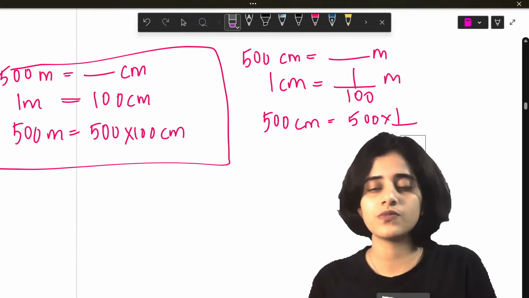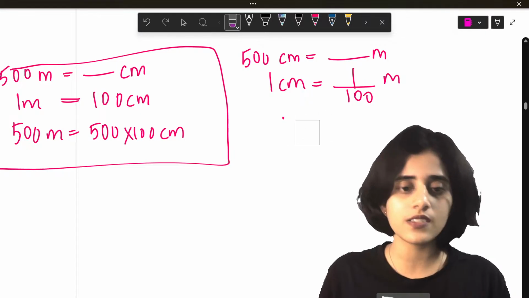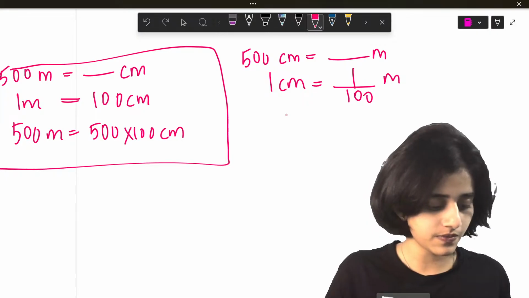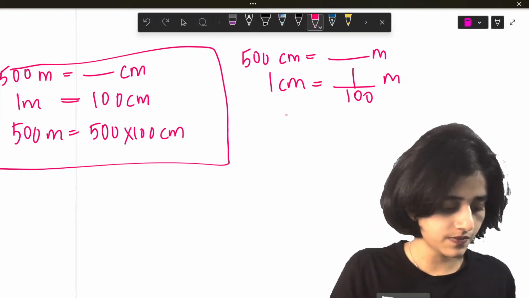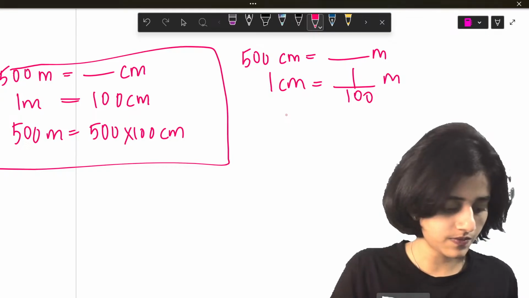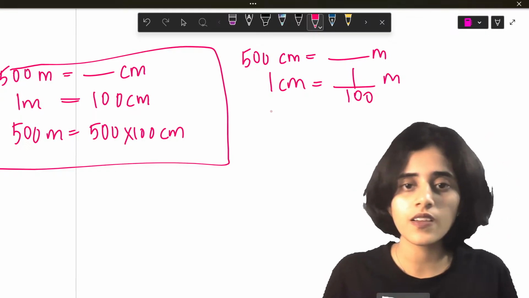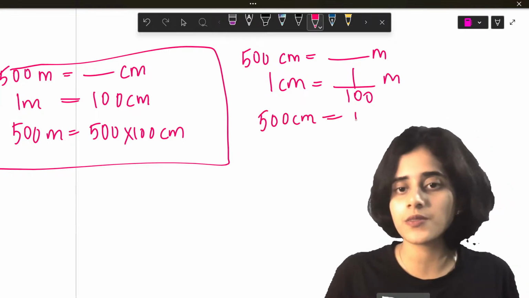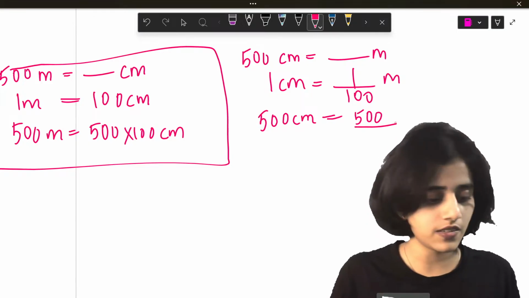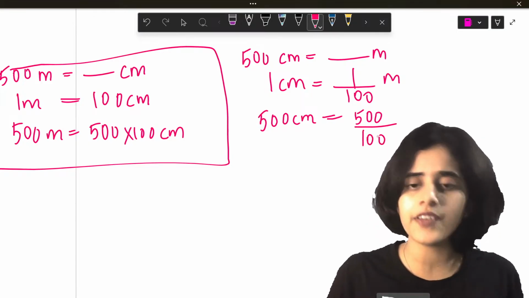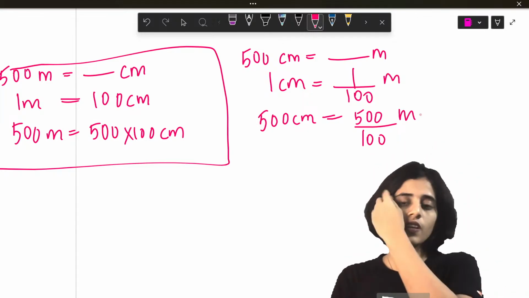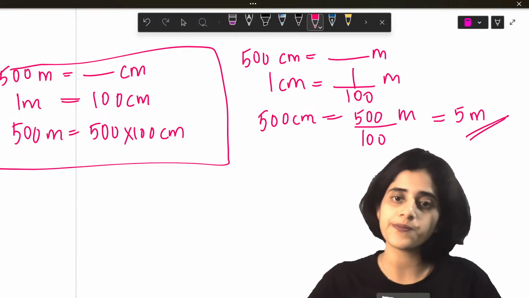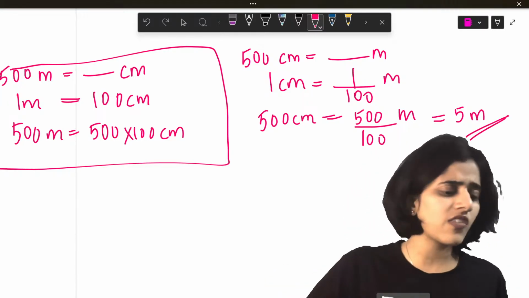So 1 centimeter is 1 by 100 meters. So 500 centimeters is 500 by 100 meters. So the zeros cancel. This is 5 meters. You can do it however you want to.